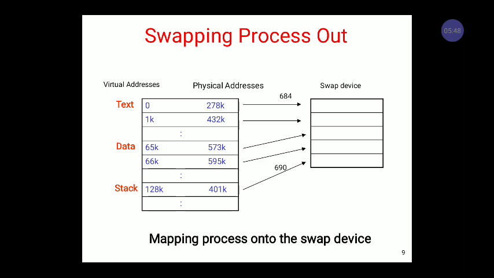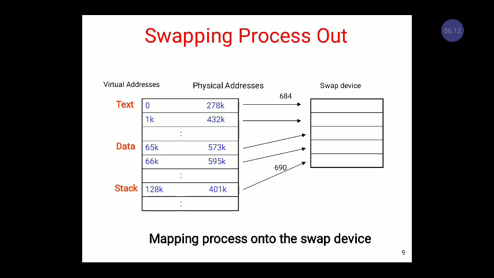Diagrammatically, we can easily check that we are mapping the process onto the swap device. Whenever we perform the swap out operation, we check some conditions or criteria. For example, if the process calls the fork system call and it creates a child, but there is no space for the child, at that time we swap out the process.